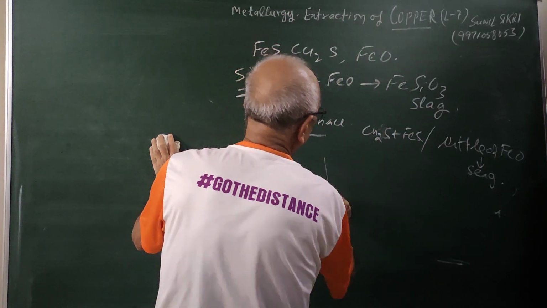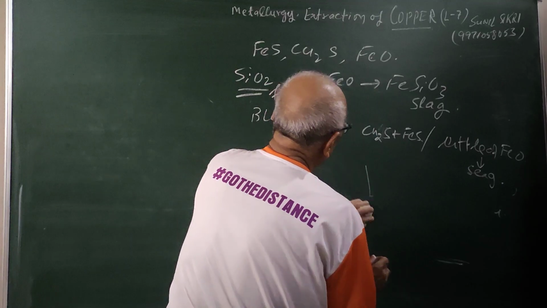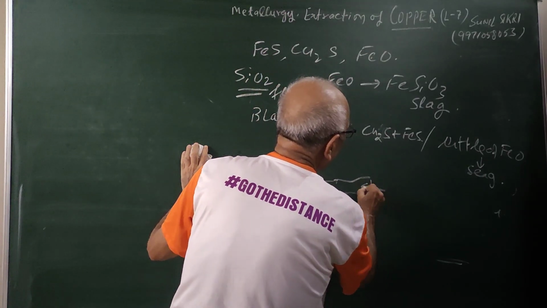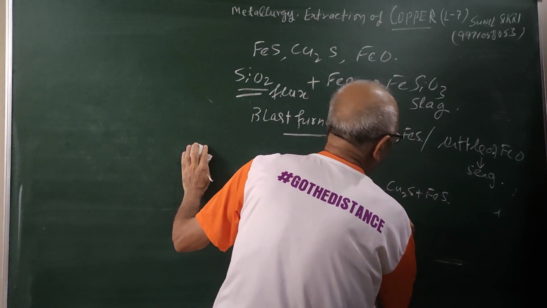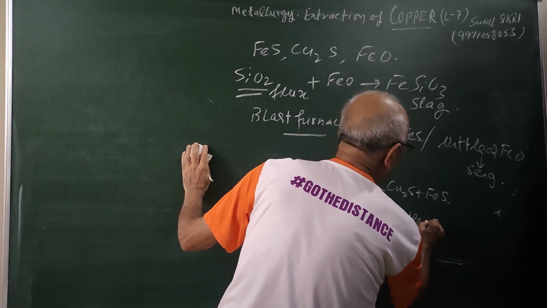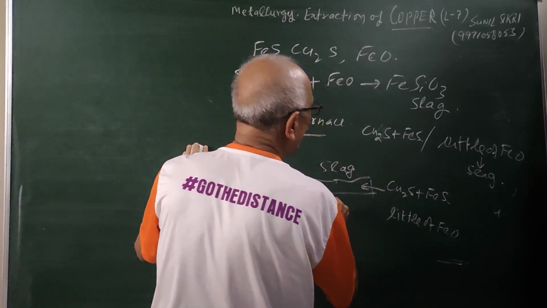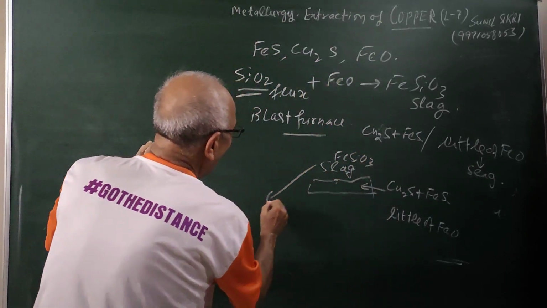So in the blast furnace we have two layers. One is a layer of Cu2S plus FeS and very little FeO. And on the top of this is a slag, students, which is nothing but FeSiO3.